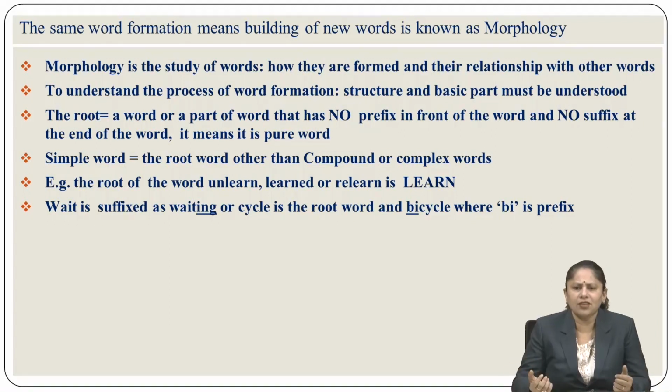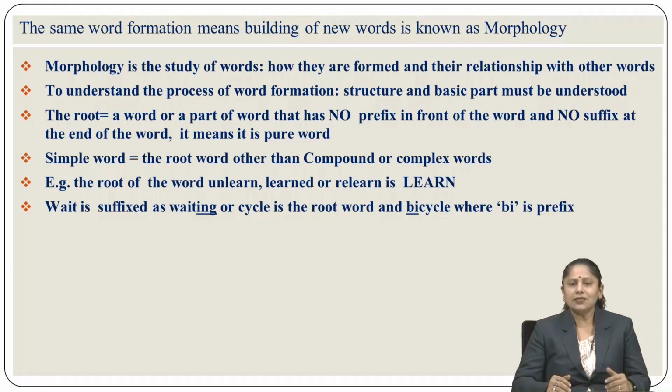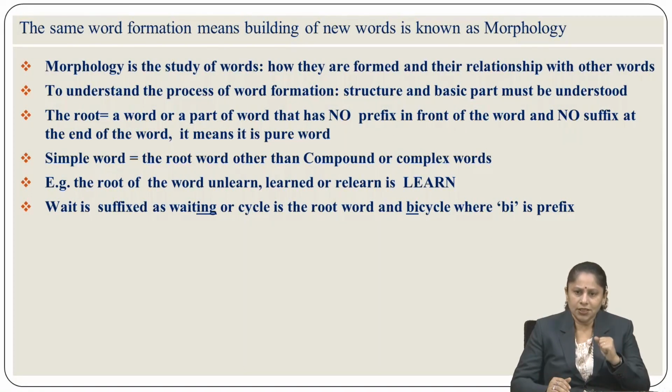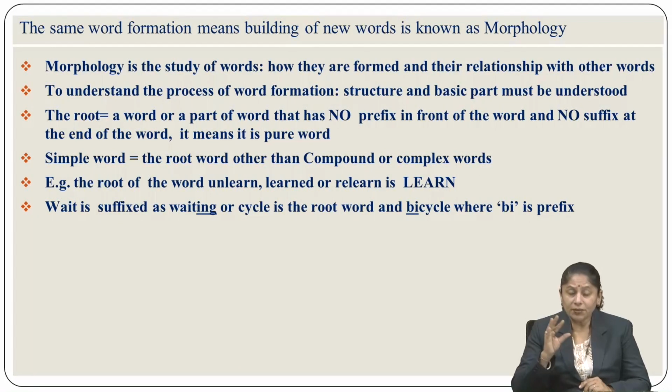But the professor asks you just to check your knowledge whether you are clear about the simple word and root word or not. So these are the things which should be very clear in your mind while understanding word formation. As for example, the root of the word unlearn, learned or relearn is the main word, and these are the outcomes of the main word learn.